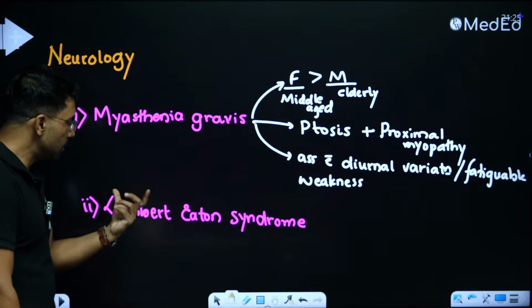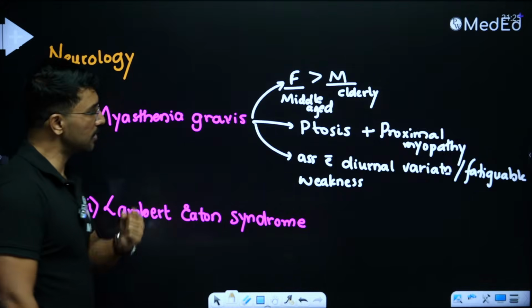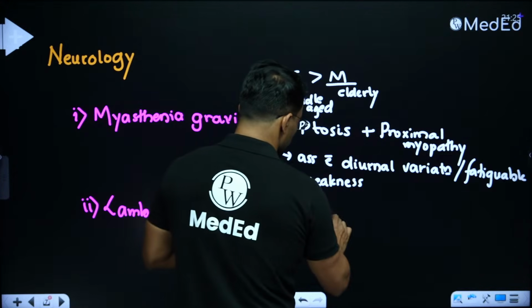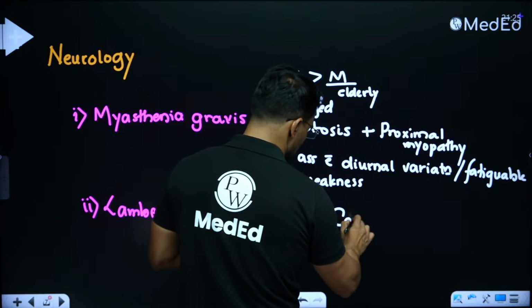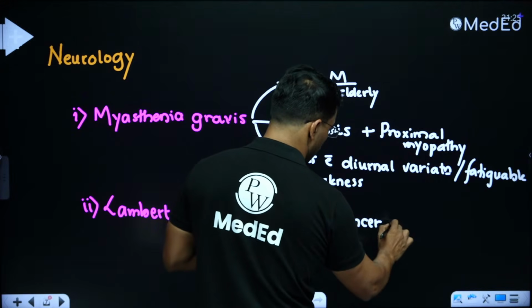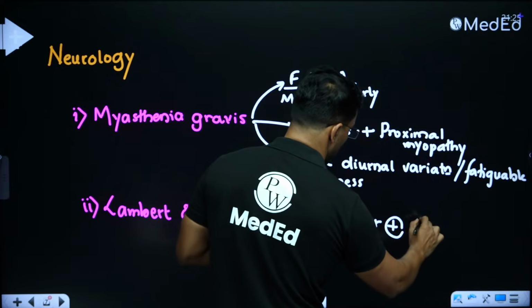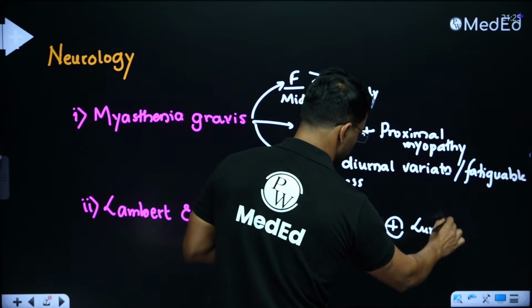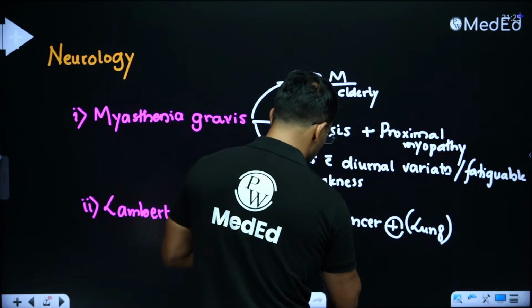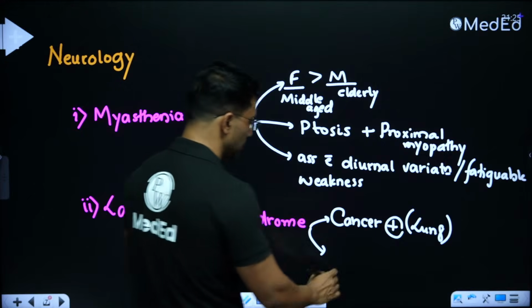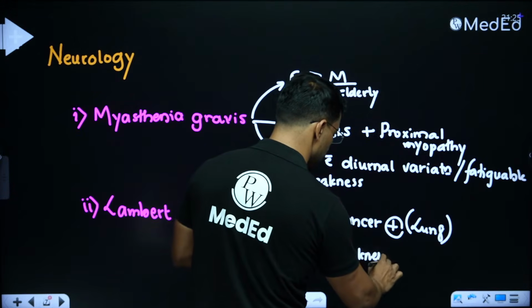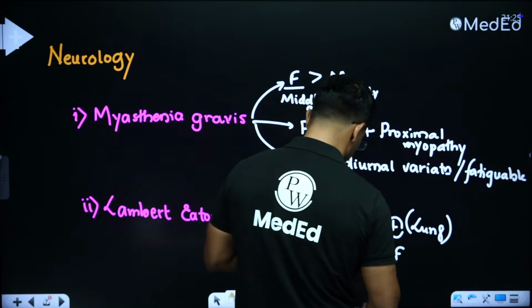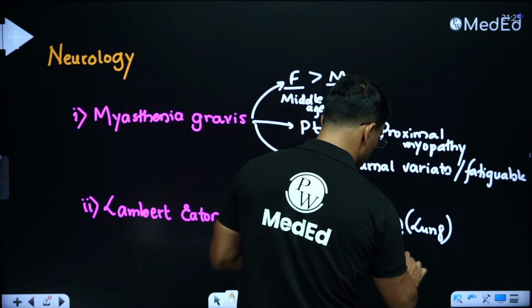Now, a similar neuromuscular junction disorder is Lambert-Eaton syndrome. What clues examiner will give? Lambert-Eaton syndrome is a cancer-related condition. So there may be history of some cancer being present, mainly the lung cancer. And then the second thing they will mention is that here also patient will have weakness which has diurnal variation or fatigable, which shows diurnal variation.